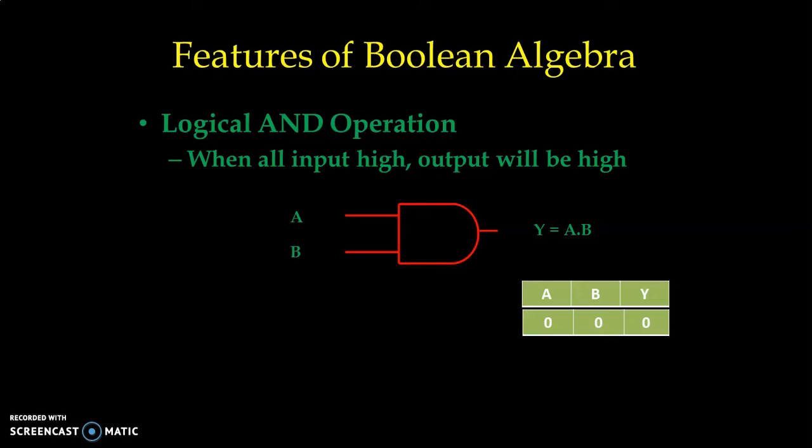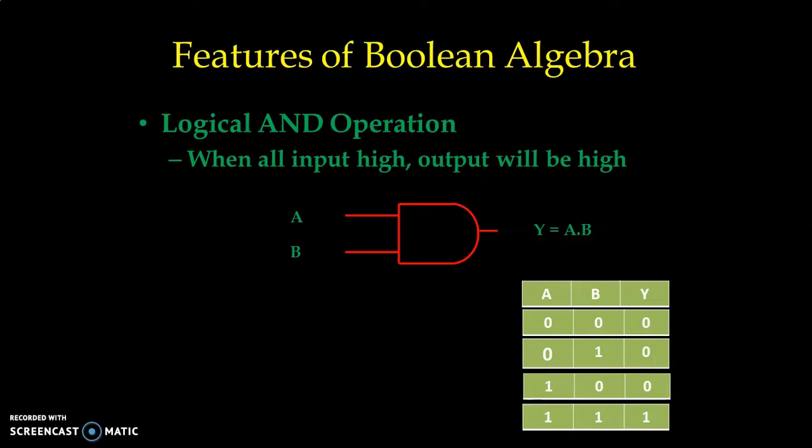In case of 2 inputs, we know that we have total 4 possibilities, 2 raised to power 2, that is equal to 4. So we have 0 0, 0 1, 1 0 and 1 1 for different input conditions. As we discussed, when all the inputs, in this case both the inputs, are high, we have high output. In all other cases, output remains at 0 level.